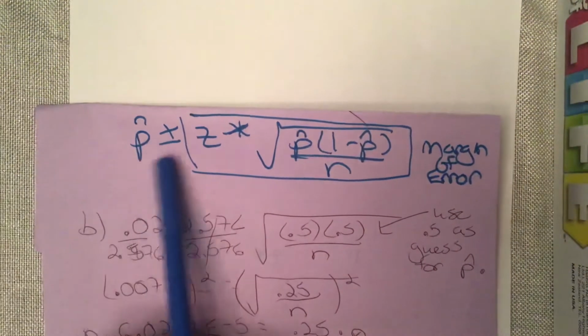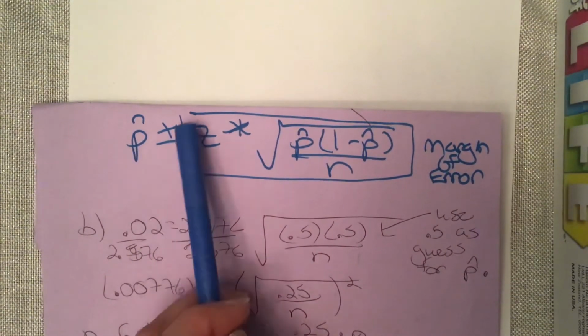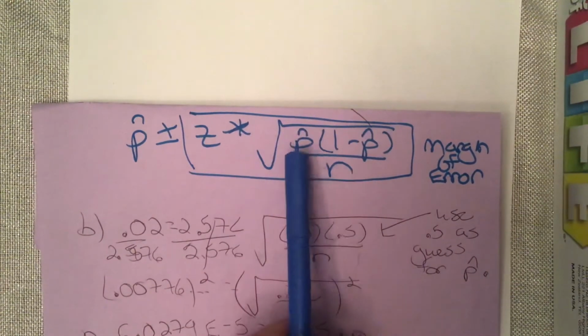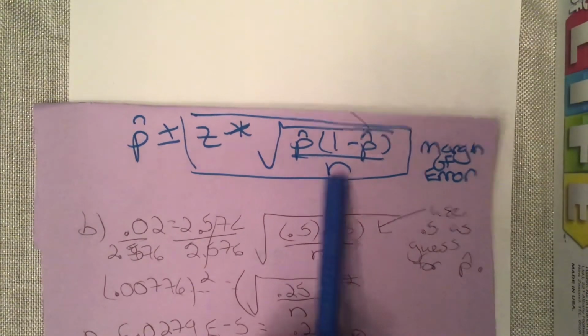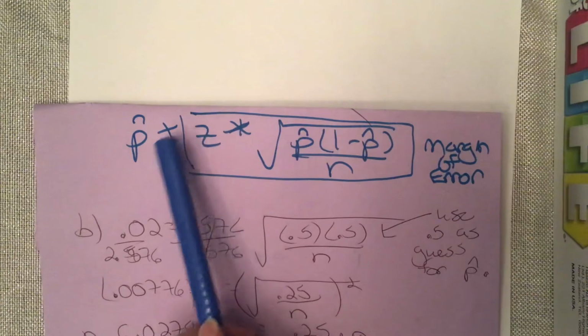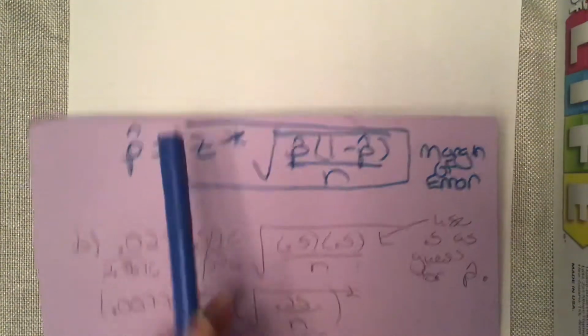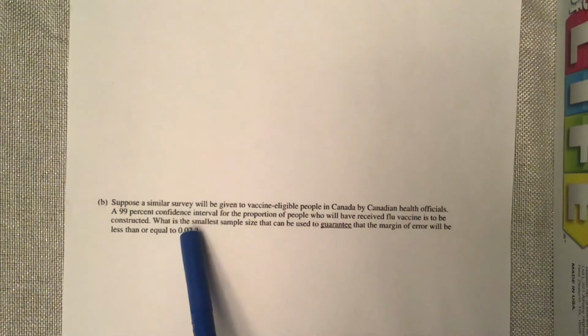So I just have written up here, again, the confidence interval formula for a one sample. So it's like we just used, p hat plus or minus z star square root of p hat (1 minus p hat) over n. So all of this right here, whatever comes after the plus or minus, is your margin of error. Okay, so I want this to be less than or equal to 0.02.